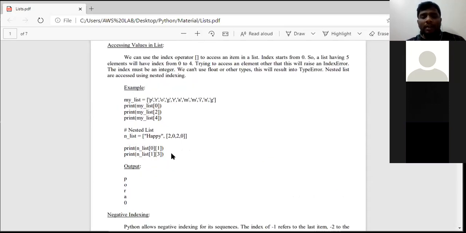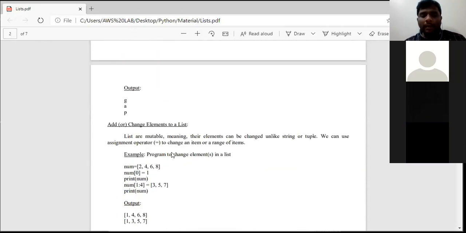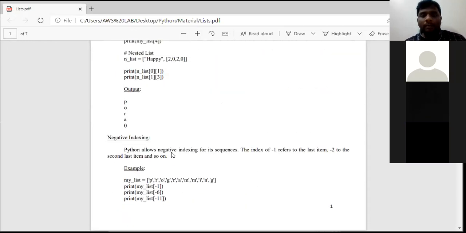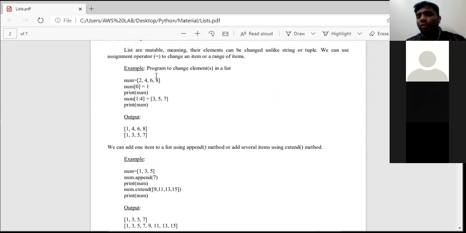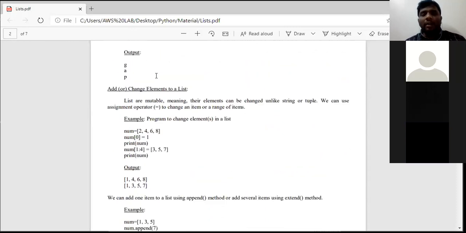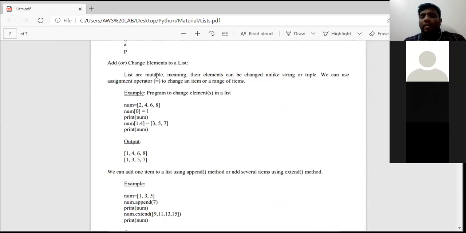Clear? See here, nested lists are also mentioned with positive values only. So better use positive indexing only for accessing a group of elements. No issues. If you want to access only one element, you can use either a positive value or a negative value as your index. Okay, next, how can we add or change elements in a list?